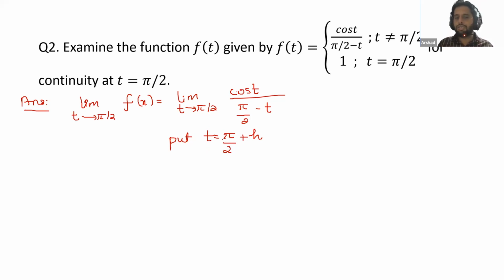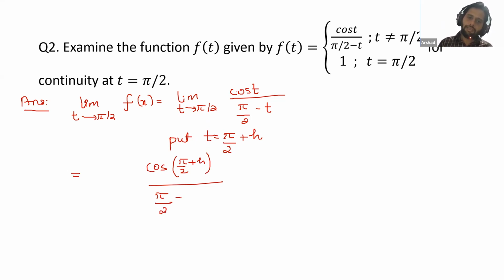So here we will put t equal to pi/2 plus h. Now please check here what we will get. Cos, in place of t, we put pi/2 plus h. In the denominator we have pi/2 minus, in place of t, pi/2 plus h. And what is the limit? Earlier we had the variable t, now we have the variable h. That's why we will write h. What will the limit of h become?